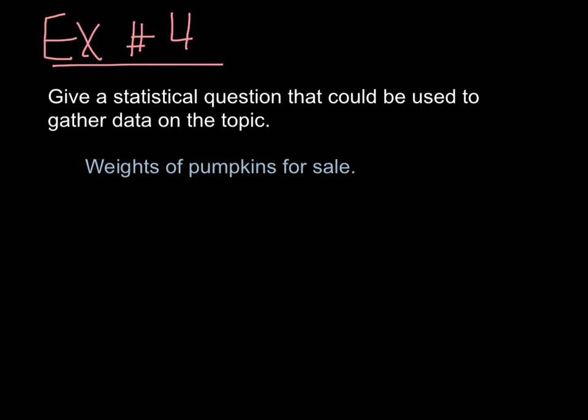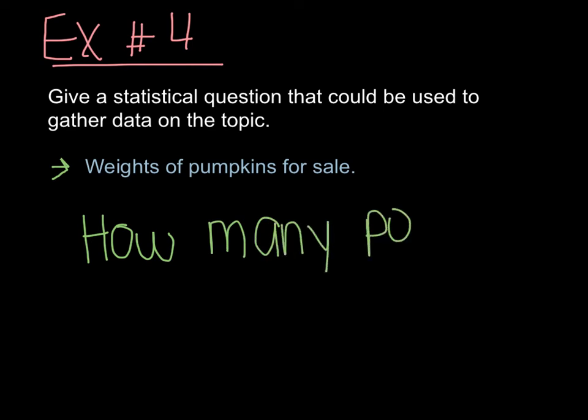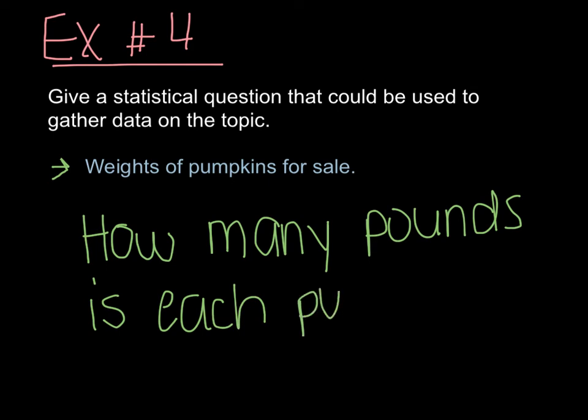So example 4 is like number 2. We're going to give a question that can be used to gather data on this topic. Weights of pumpkins for sale. So a question we might ask about that is how much does each pumpkin weigh? How many pounds? So let's say how many pounds is each pumpkin? And again, this is a good question because we're going to get a lot of different answers. It's going to be very rare that many of the pumpkins would be the same weight. They're mostly going to be different weights, so that gives us a lot of different answers.